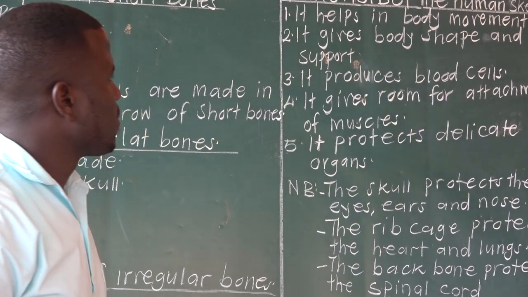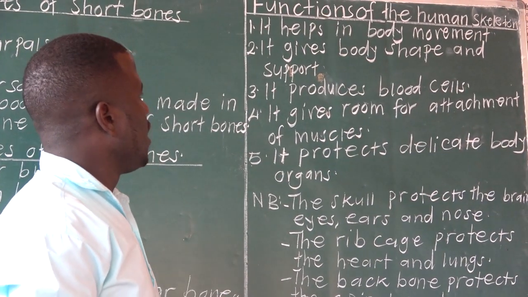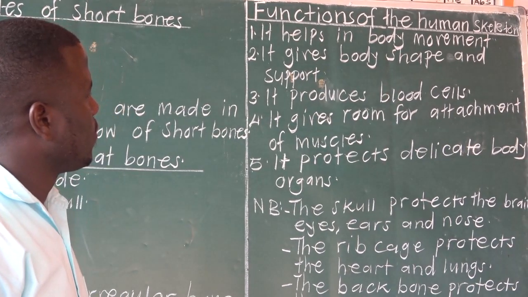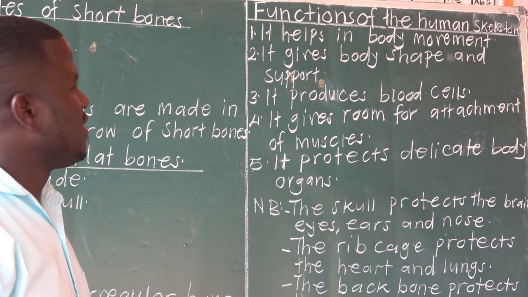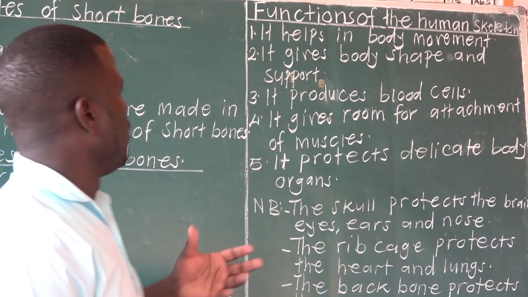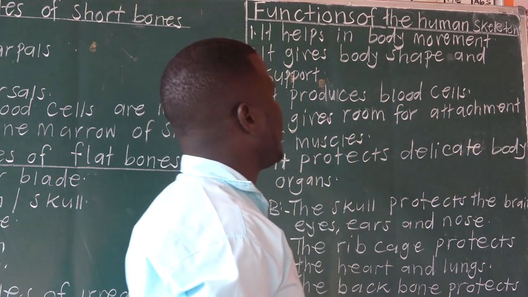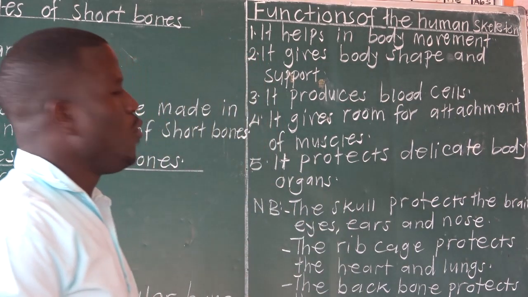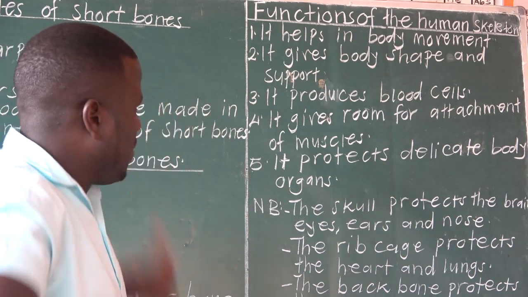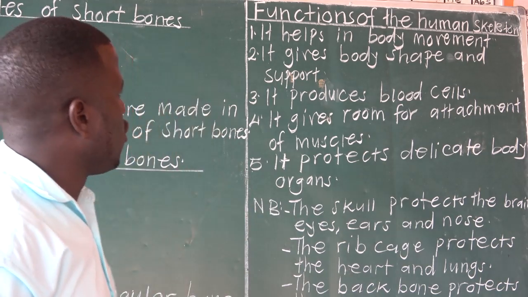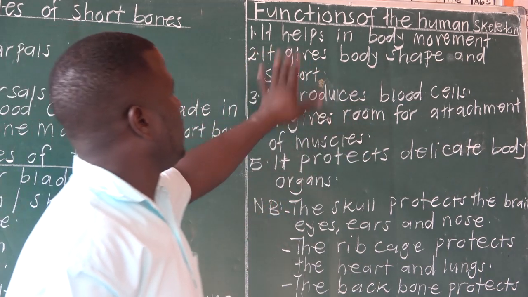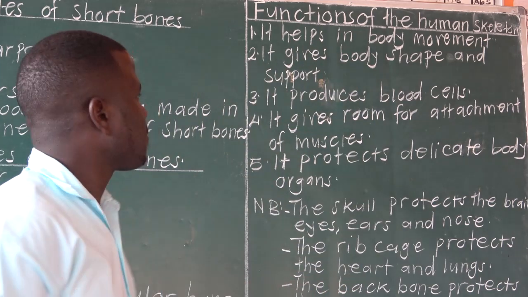Try to imagine if we didn't have bones, if we didn't have the skeleton. Remember we said the human skeleton is a framework of bones in the body. If we didn't have the human skeleton, then we would not have the shape we are having. This shape of a human being is like this because of the human skeleton. That's why we are saying it gives the body shape.